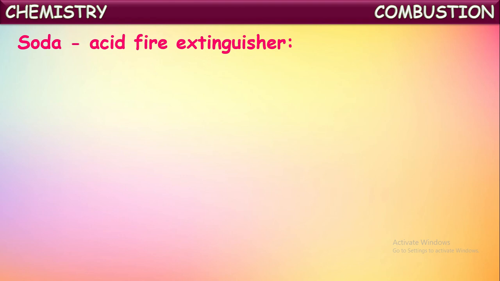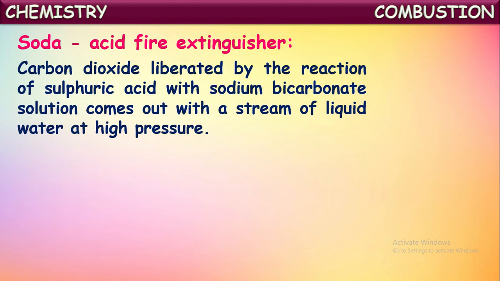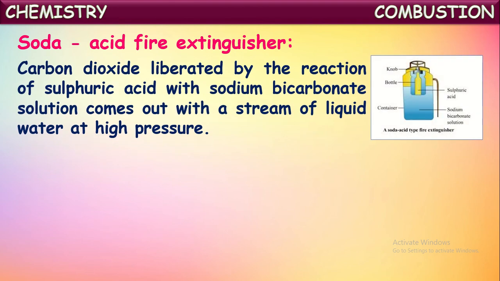One more kind of fire extinguisher is the soda acid fire extinguisher. Carbon dioxide liberated by the reaction of sulfuric acid with sodium bicarbonate solution comes out with a stream of liquid water at high pressure. So instead of storing carbon dioxide directly under pressure in the cylinders, in some fire extinguishers they store two chemicals separately in two containers.